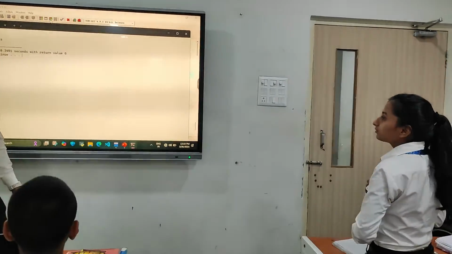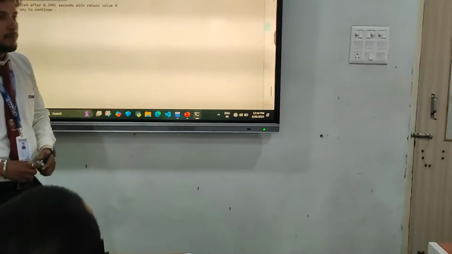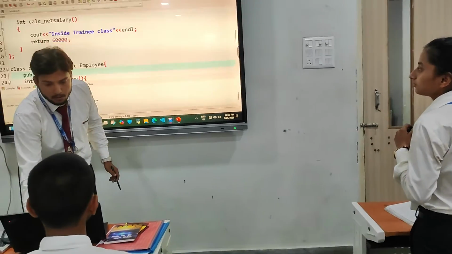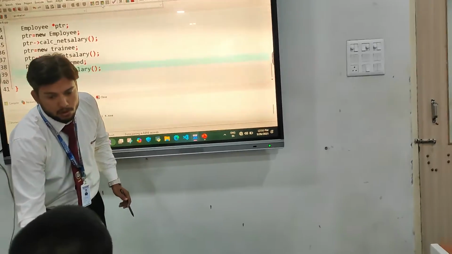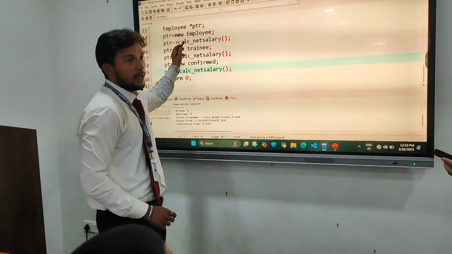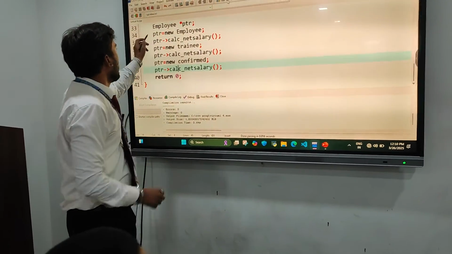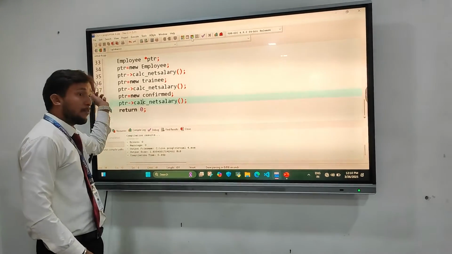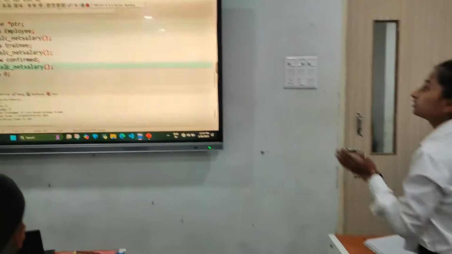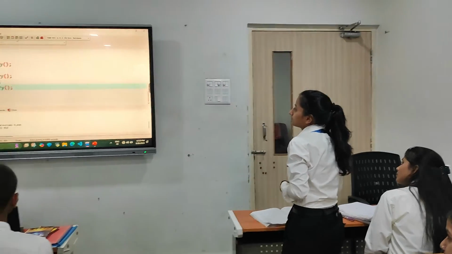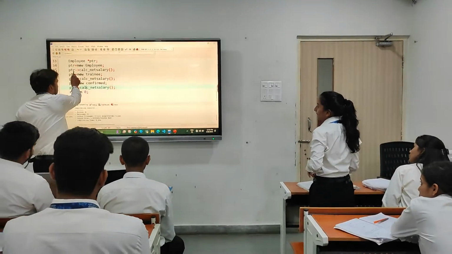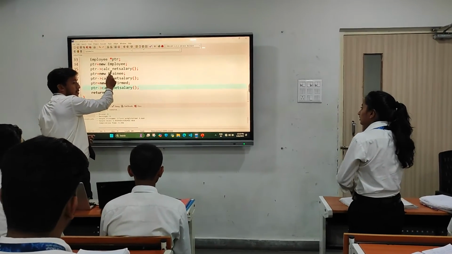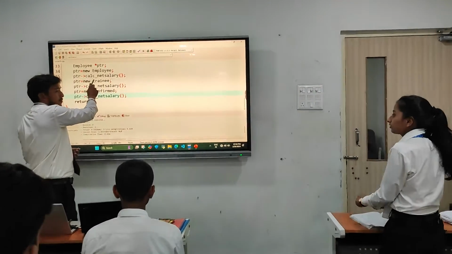You have written in your program a pointer and an arrow. What is the use of the arrow? Okay, I'm sure you are talking about the pointer and the arrow. Over here, we have assigned a value in the pointer, and then to call the function through the pointer, we are using this arrow.